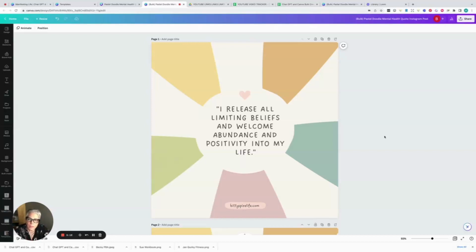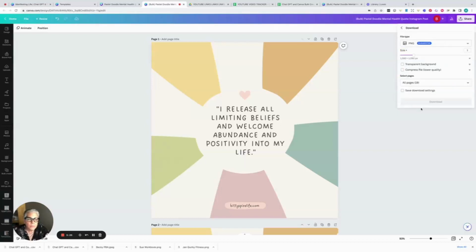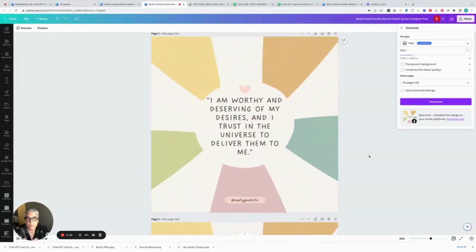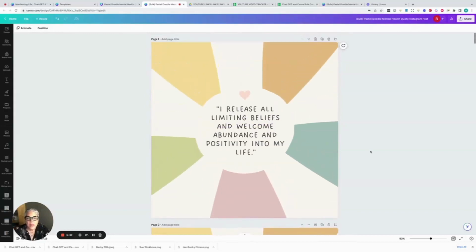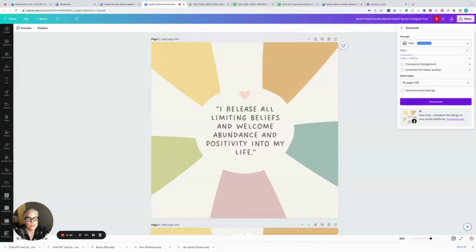And if you wanted to make them into stickers at this point, what you're going to do is just come up to the share key and download them as PNGs, because then you're going to get 20 PNGs. Now, of course, go through and put your name on them. If you're selling them as stickers, you don't have to. You could even get rid of this, right? But that way you're hitting share, downloading as PNGs, hitting download, and then you could sell in your shop. You could give them away to people to use as digital stickers, because they're in a size now that they could just bring into their planners.